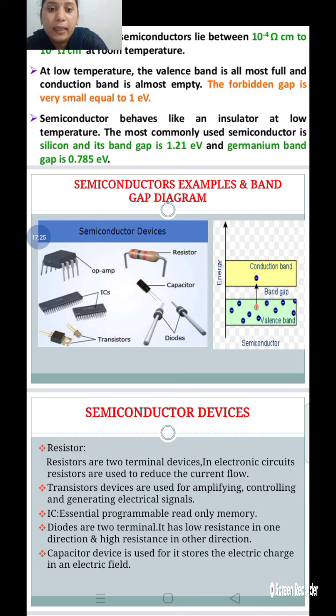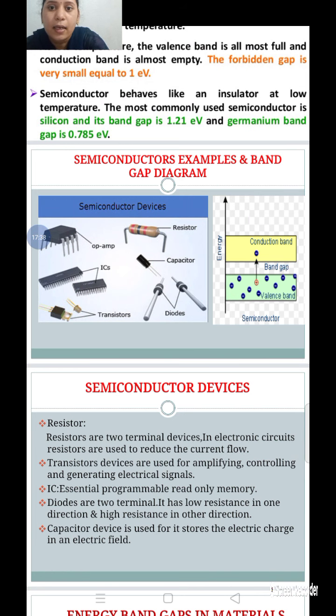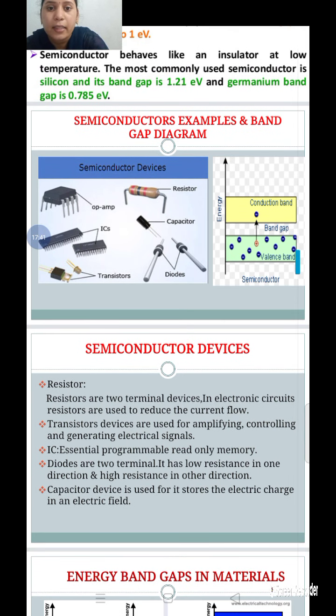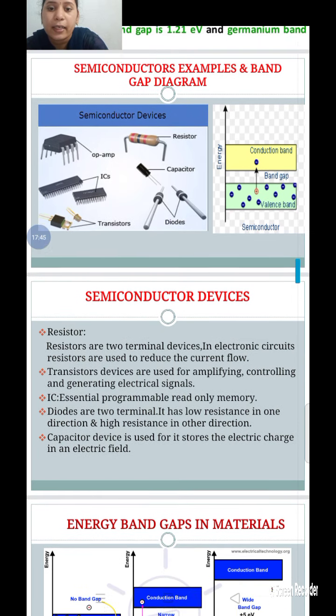In this valence band, the red figure is the vacancy, the hole. The electron is moving from the valence band to the conduction band, so in the valence band this is considered a vacancy hole. This is about the semiconductor band gap diagram.